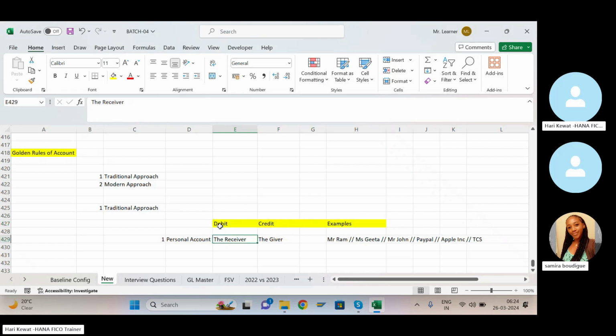So this is about the personal account. In personal account, the receiver is debit and the giver is credit. These are the examples. Then second, something called real account.